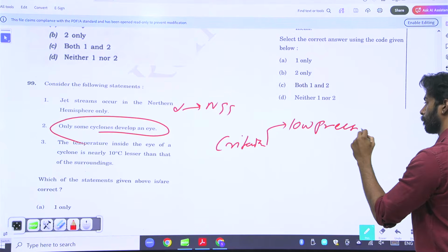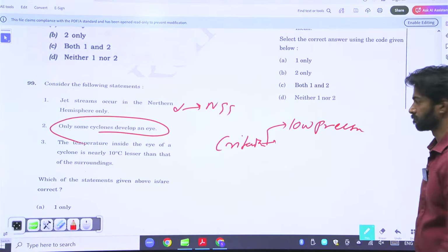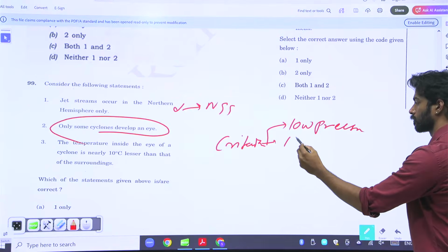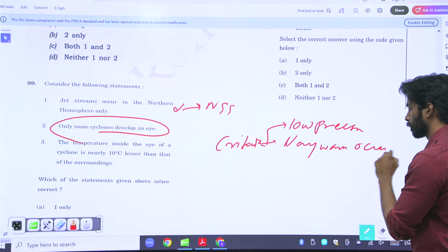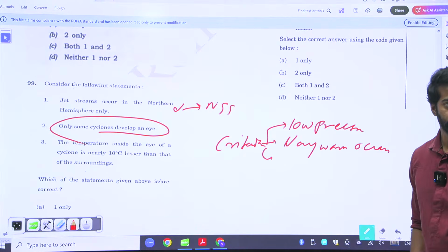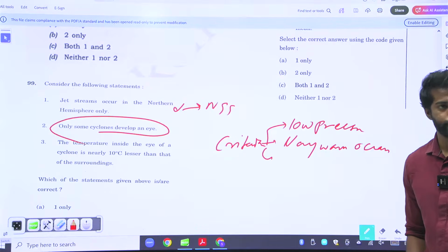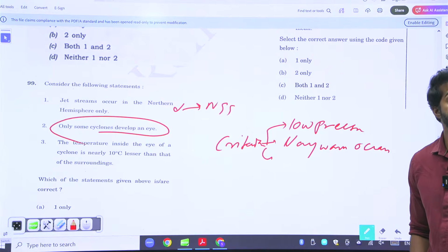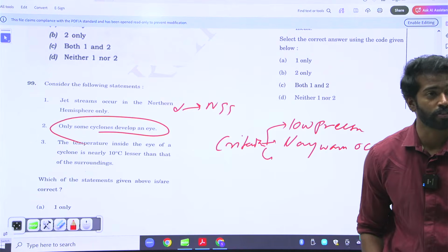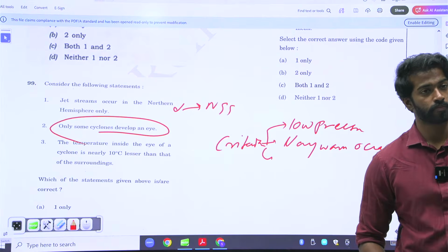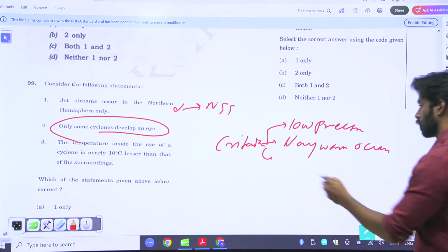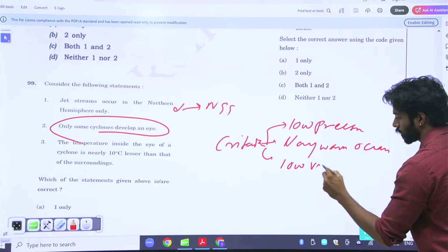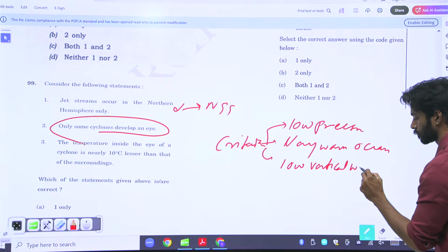Okay. Low pressure and high temperature. Okay. Very warm ocean. Okay. And divergence. What is divergence? Wind shear. Low vertical wind shear.